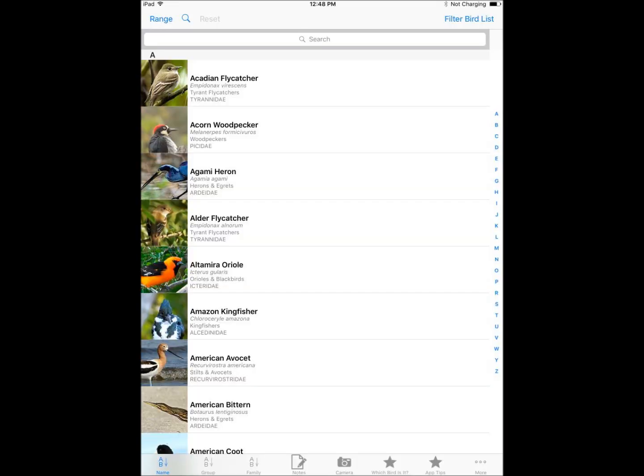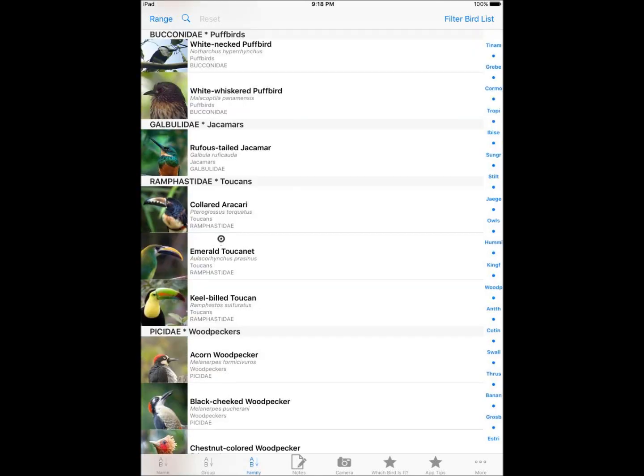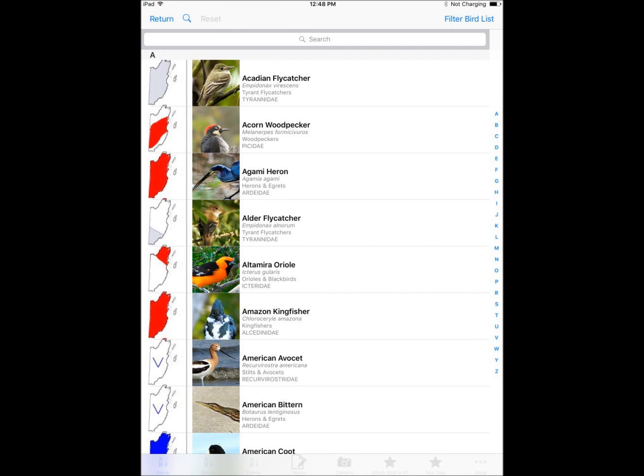In this short video, I'm going to show how you can use some of the features on our field guide apps. So this is the Belize Birds Field Guide app, showing the birds listed by name. You can also see the birds listed or organized by group and family. Touch range, and the range maps are shown next to each species.